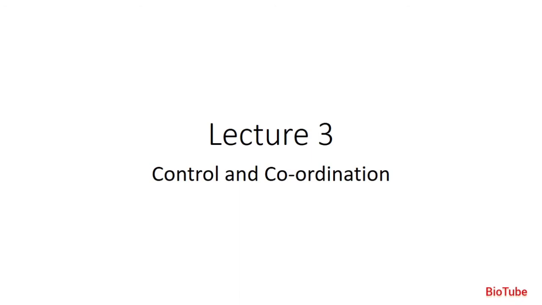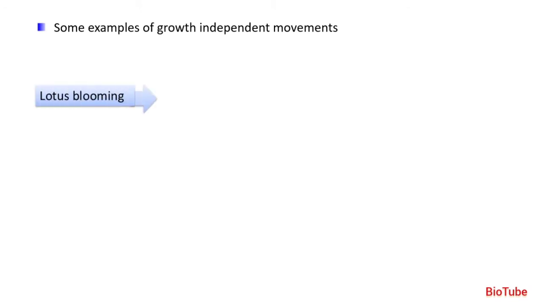Ahead in the chapter that is control and coordination. Now we have seen growth independent movement in Mimosa pudica. Let us understand some more examples of growth independent movement.